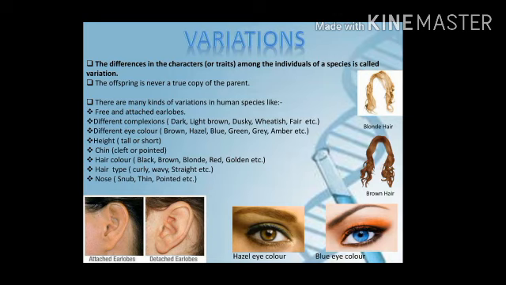There are many kinds of variation in the human species, like free and attached earlobes. The earlobes you are seeing in the picture, free and attached earlobes. Then different complexion: dark, light brown, dusky, whitish, fair, etc. Different color of the skin. Then different eye color: brown, hazel, blue, green, gray, amber, etc. Height, tall or short. Chin, cleft or pointed. Hair color, hair type, then nose. These are the different characters, different variations which we see in human beings. There are more variations, but here are some general variations they have listed.